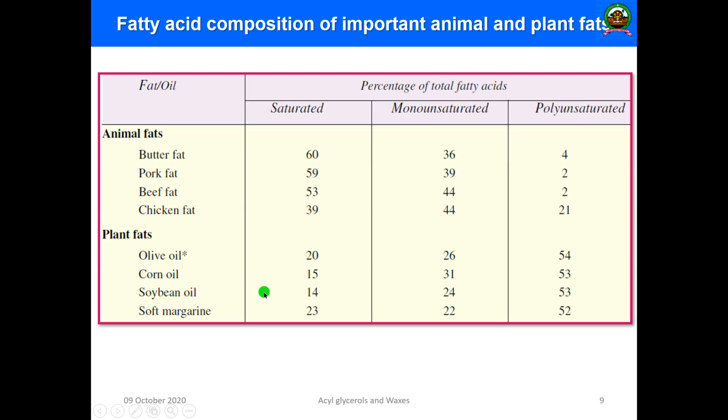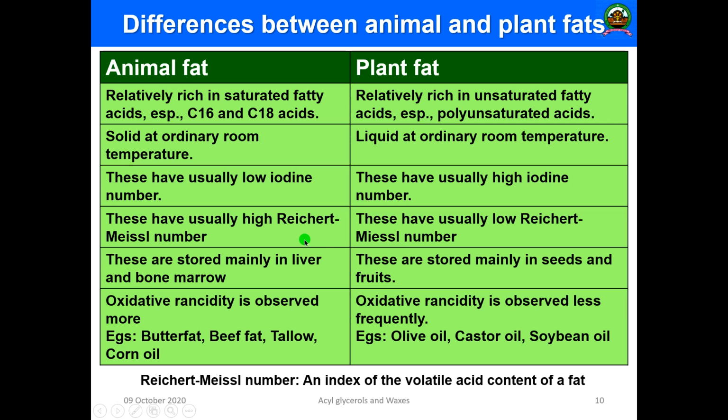Then soybean oil has 14% saturated fatty acid, 24% monounsaturated fatty acid, and 53% polyunsaturated fatty acid. That is why plant oils are rich in polyunsaturated fatty acid. The number of double bonds is very high and they are unsaturated in nature, but animal fat is saturated in nature.